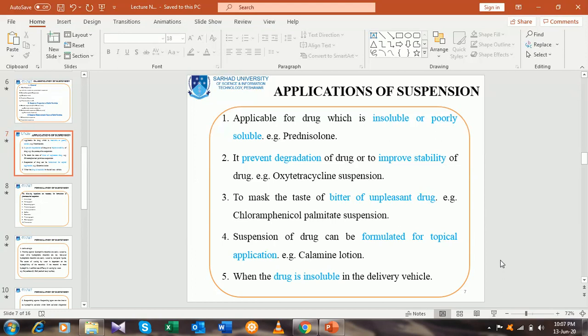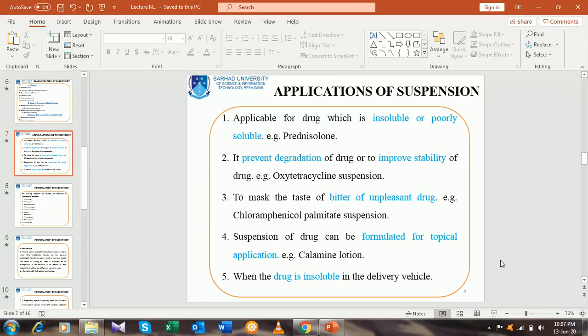A condition for pharmaceutical suspension development is essential because of the insolubility or poor solubility of different drugs, for example prednisolone, and the second example I have told you, that is aceclofenac. Aceclofenac is just like diclofenac, but it is much better in efficacy, and the side effects are very low as compared to diclofenac.